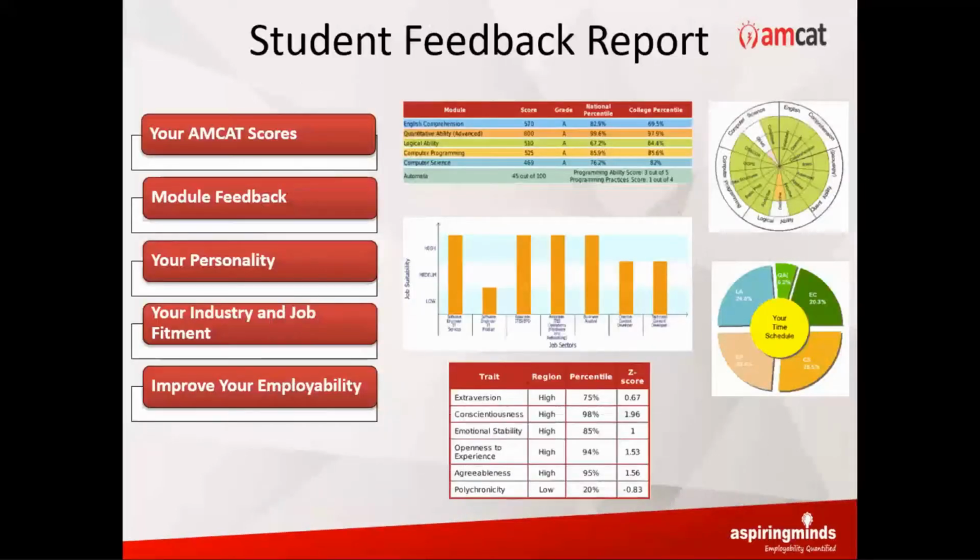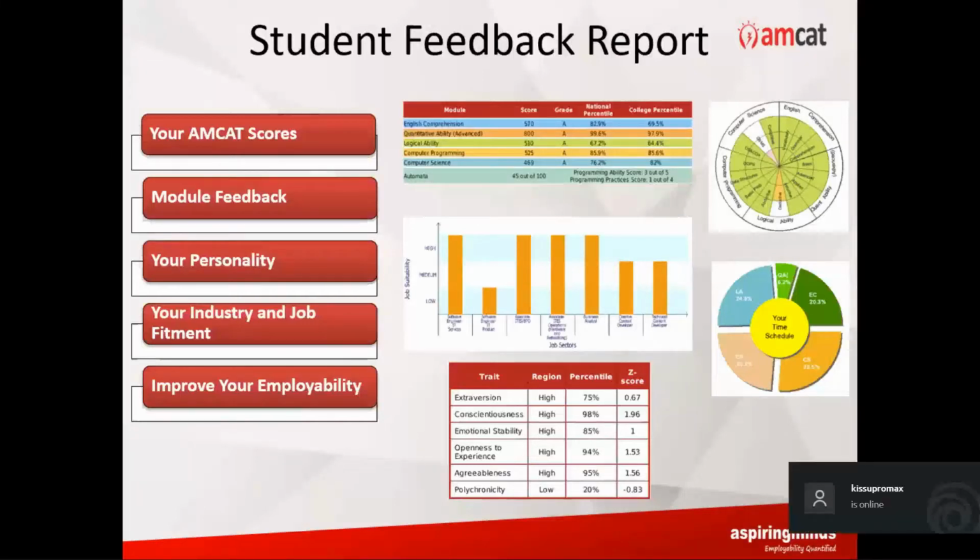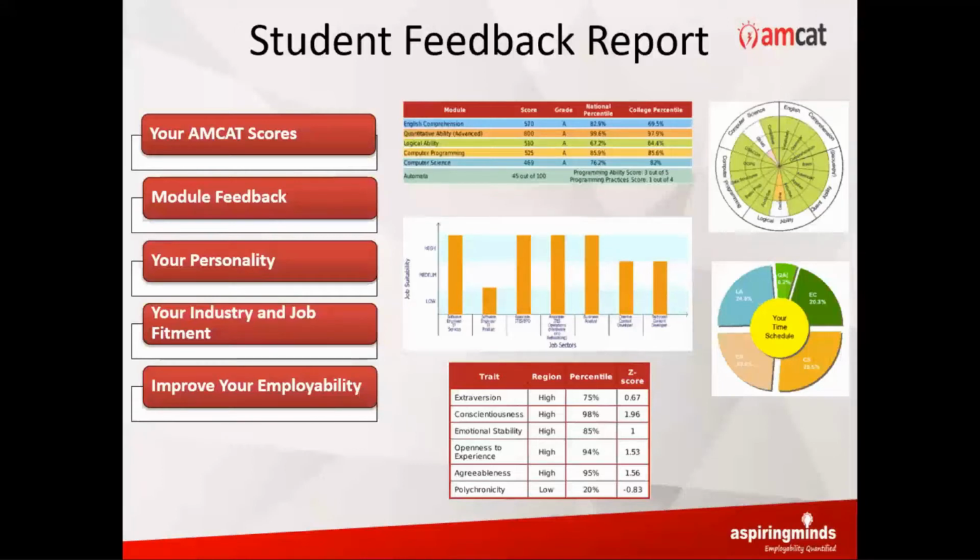Once the assessment is over, all of you will be getting a detailed feedback report. It will have your AMCAT scores. You'll have scores in all these areas respectively, as well as your national and college percentile in all these modules and subjects. College percentile will tell you how you're performing in your local competition, that is in your batch. The national percentile will tell you how you're performing at the national level, amongst lakhs of students participating in your batch year, in, let's say, English, Cons, Logical, all these areas separately.